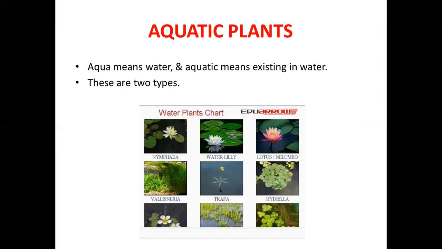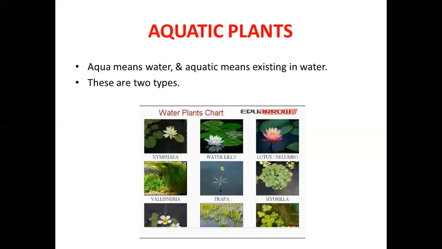See, here we have so many water plants. If you observe those water plants, some water plants are underwater and some plants are floating on water. So, these are all the aquatic plants.